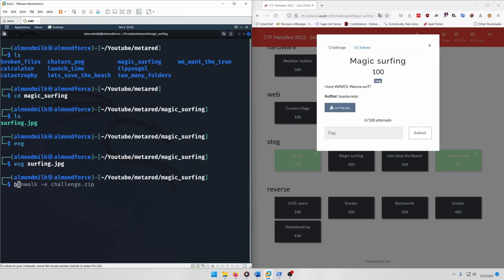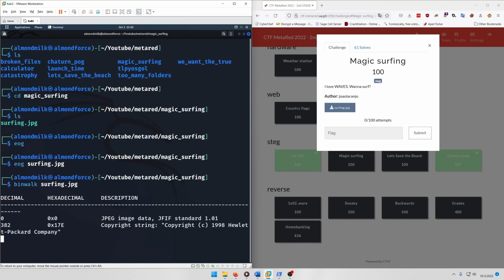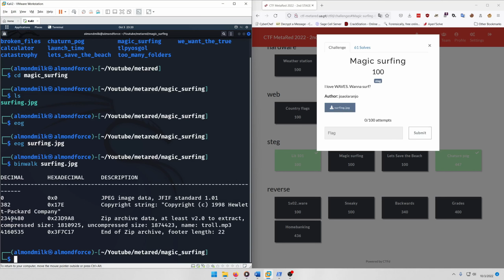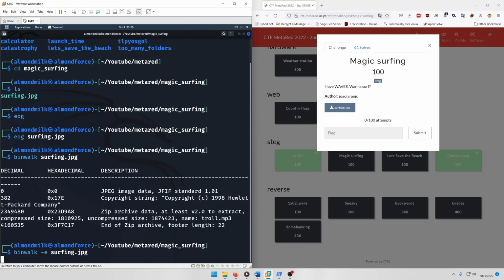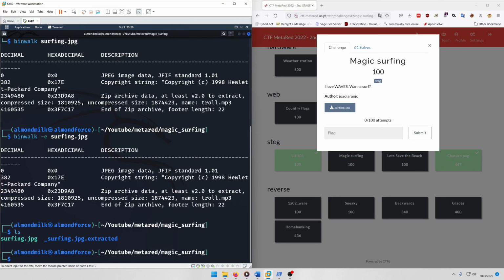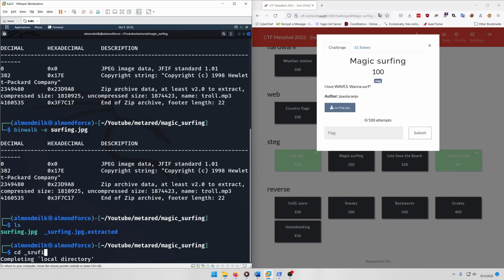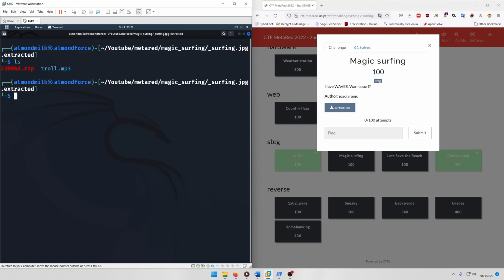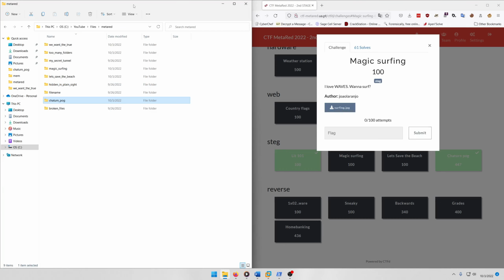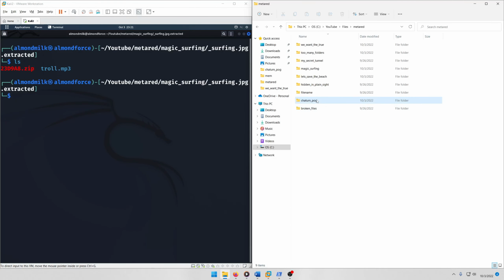What if we tried to run binwalk on it? We see that there's a zip archive in there. So let's try extracting that archive by doing dash E. Now we have a surfing.jpg.extracted. Let's go inside there. And then we see we have a troll.mp3. My first inclination is to check the spectrogram of that. So let's bring that over to my Windows machine where I have Sonic Visualizer.